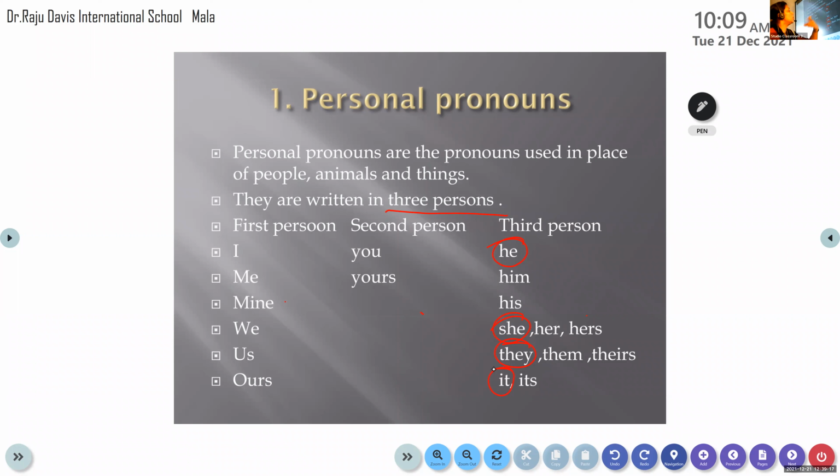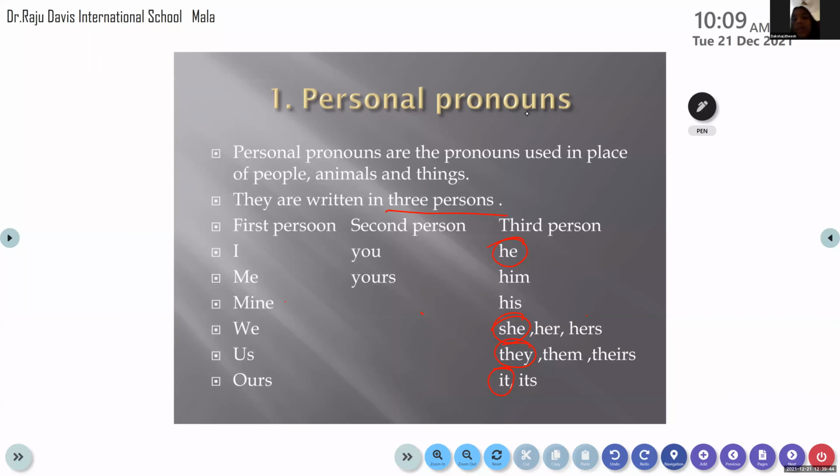If you are speaking, who will be the first person? Yes, you will be the first person. If you are speaking, you can speak. It's unmuted. So, if you are speaking, you are the first person. And ma'am as a listener will be the second person. Have you understood? That is how it differs. If now ma'am is speaking, ma'am is the first person. Clear to all of you?